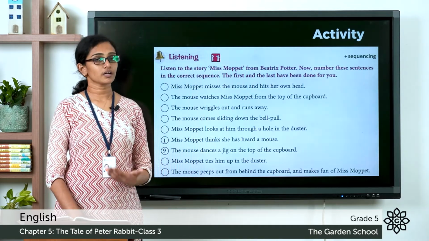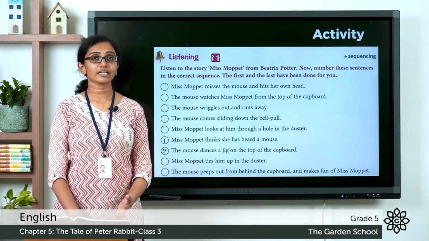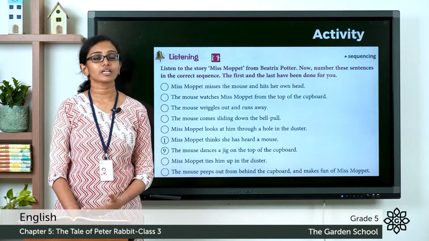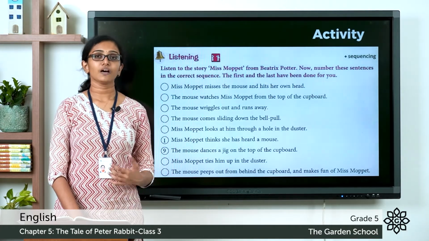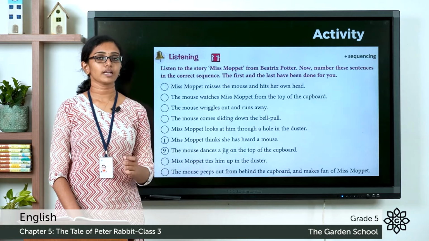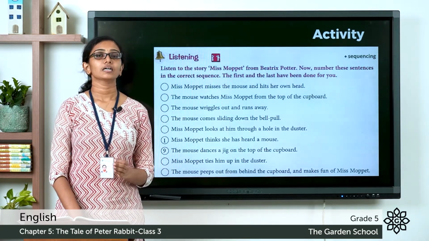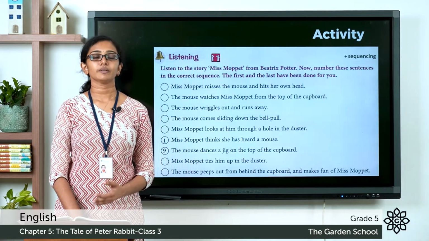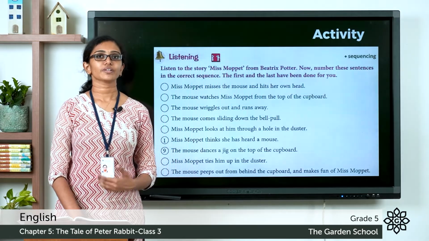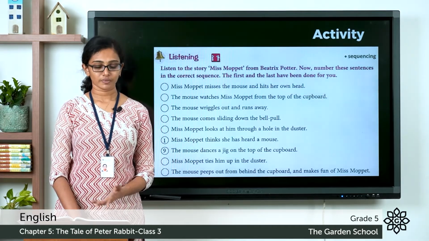So, I am going to read out that story to you. Listen to that carefully. This will definitely improve your listening skills. Then after listening to it carefully, you have to number these sentences in the correct order. So, let me read out this story to you. So, you can do this as an activity. So, please listen carefully.